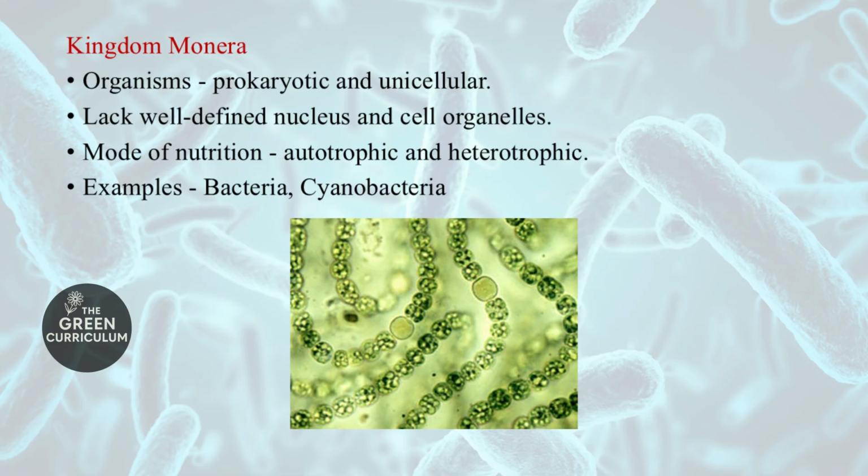Coming to kingdom Monera, it includes the organisms which are prokaryotic and unicellular. Prokaryotic means the cells lack a nucleus and other cell organelles except ribosomes, and the organisms are unicellular, meaning the organism consists of a single cell. The mode of nutrition is autotrophic and heterotrophic. Examples include bacteria and cyanobacteria, which is blue-green algae.